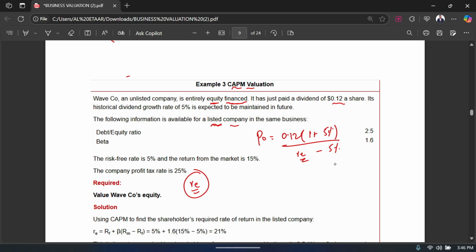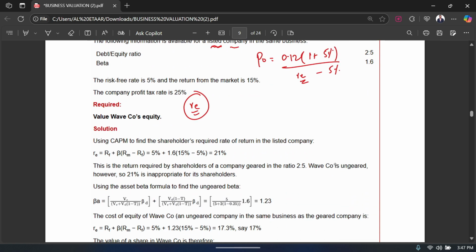Over here they have just changed the question a little bit, and instead of giving you the dividend valuation method to calculate the RE, they have given you the CAPM valuation method to calculate the RE. So you're going to use the CAPM method to calculate the RE, and once you have the RE, you substitute that into the denominator, and that is exactly how you get your P naught. Okay, so let's look at the working.